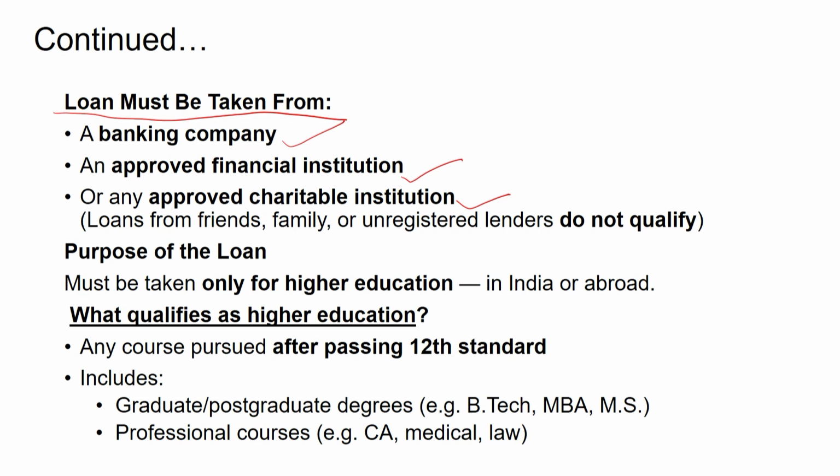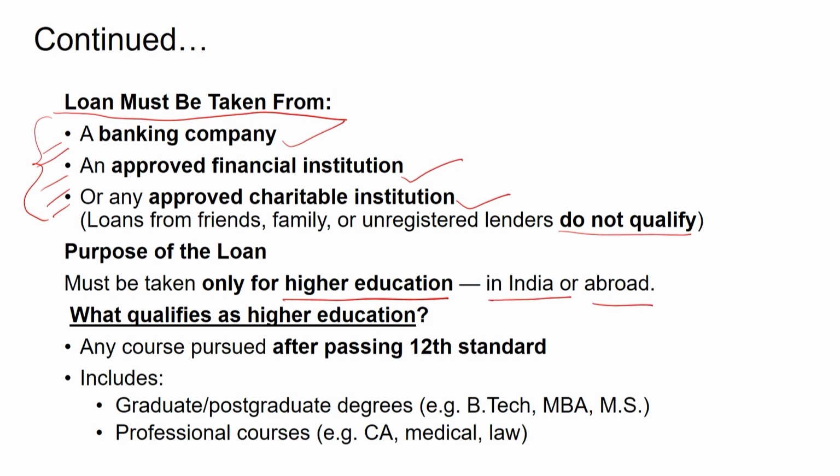That means you cannot take the loan from individual lenders, from your friends, from your family or any other relative who do not qualify the criteria of these particular institutions. So, the purpose of the loan must be educational, as well as the loan must be taken from any of the three types of institution for the purpose of doing the higher education in India or abroad.